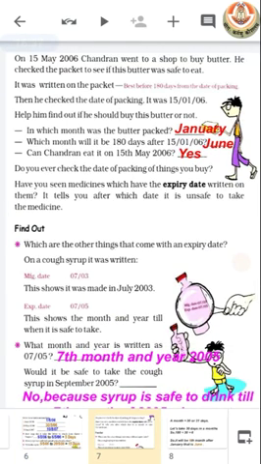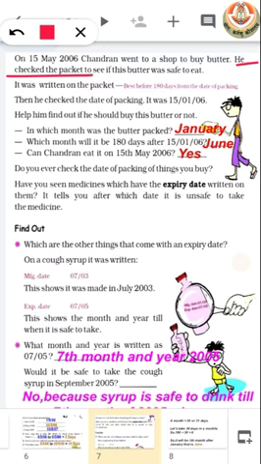Chandran went to a shop to buy butter. He checked the packet to see if this butter was safe to eat or not. Now it was written on the packet. What was written? Best use before 180 days from the date of packing. Now he checked the date of packing. It was 15/1/2006. That means 15th of January 2006.